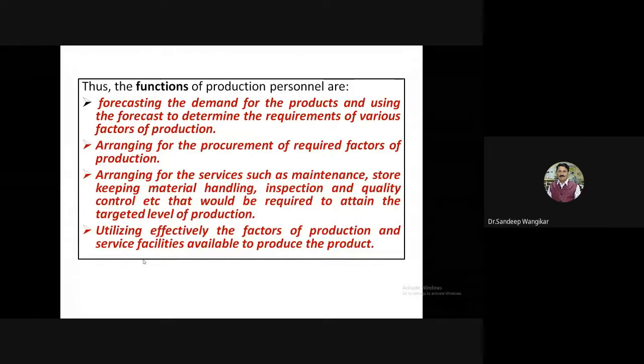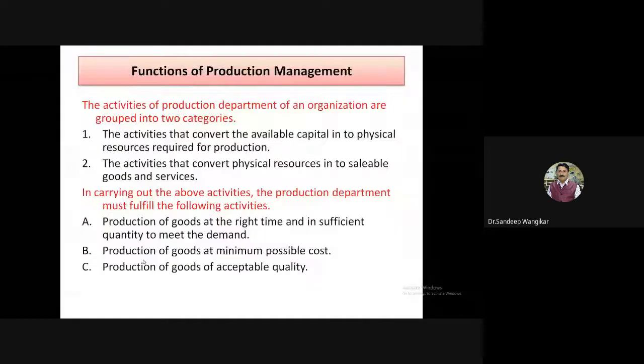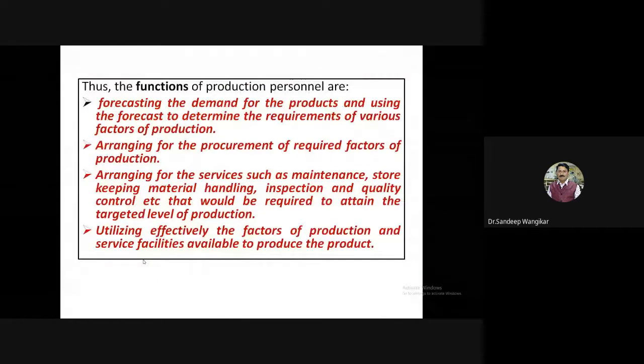The last time, why I gave you the example of vaccination, here the same example will continue. Whatever we discussed in the last slide, the functions of production management, will come here as functions of production personnel. Forecasting the demand for the product and using the forecast to determine the requirement of various factors of production. Take the same example, forecasting the demand for the product.